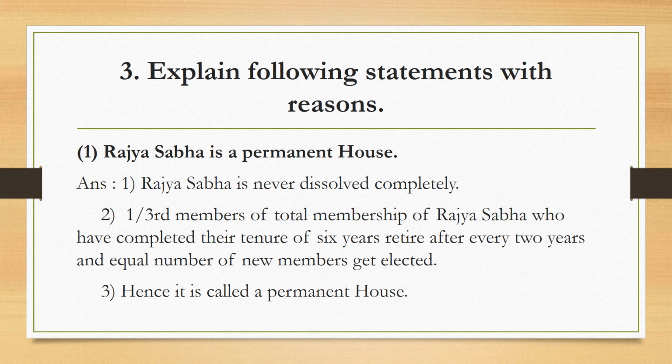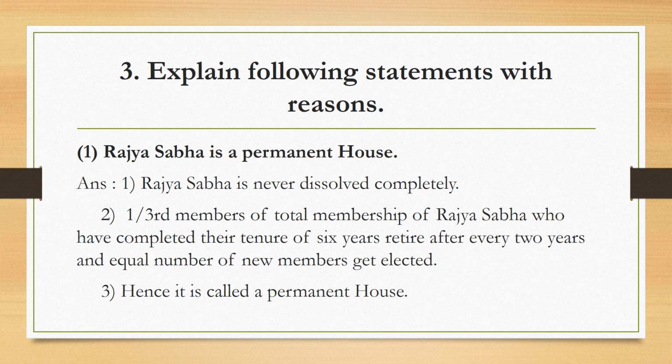We go to the next slide. Main question 3, which is explain the following statements with reasons. So these are give reasons. There are 2 give reasons. The first one is, Rajya Sabha is a permanent house. So let us see the answer for it. Why is it called a permanent house?